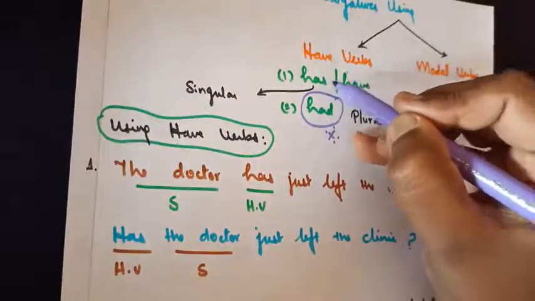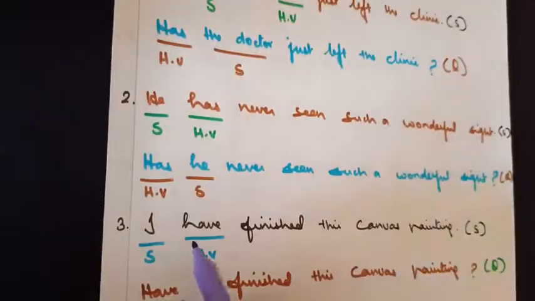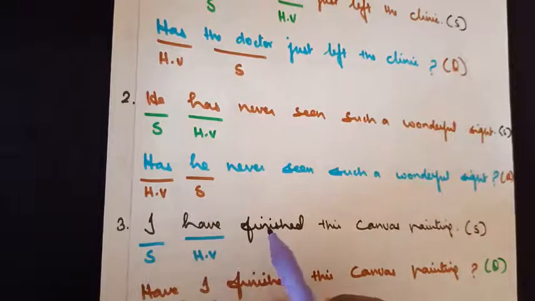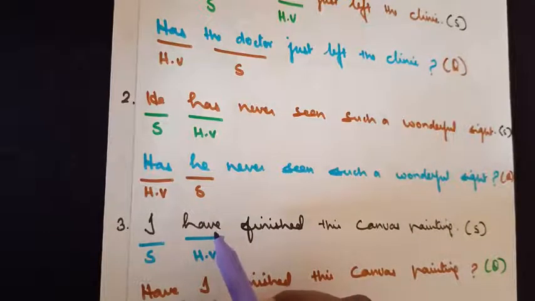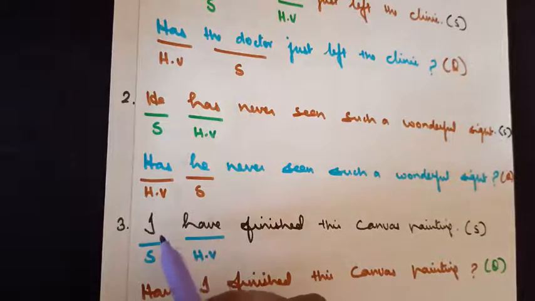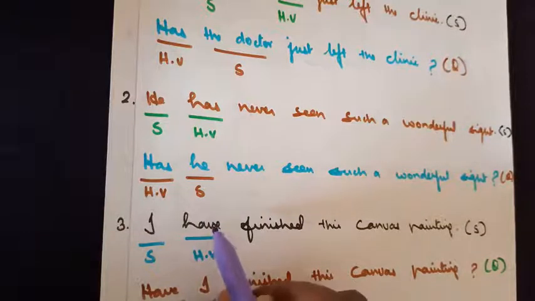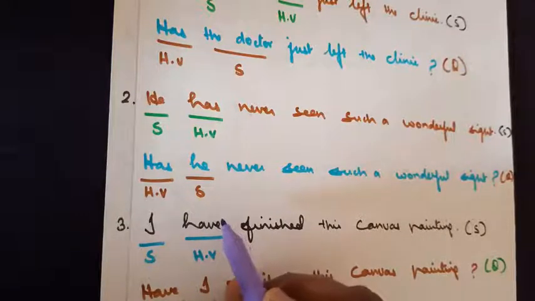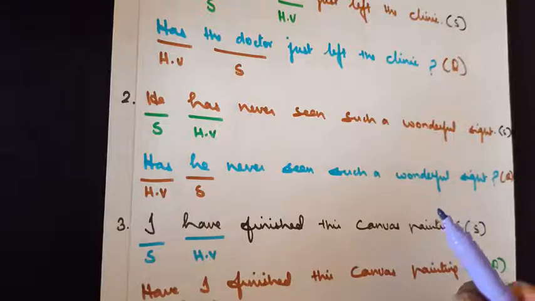Please remember, since I told you has should be used only for the singular, it's wrong to say I has finished. I will tell you why we shouldn't use has when I take the tenses. For the time being, just remember the clue: I will always be followed by have. Similarly, I is writing is wrong. I am writing should be used. So those details I'll teach you in the next class when I take up the tenses.